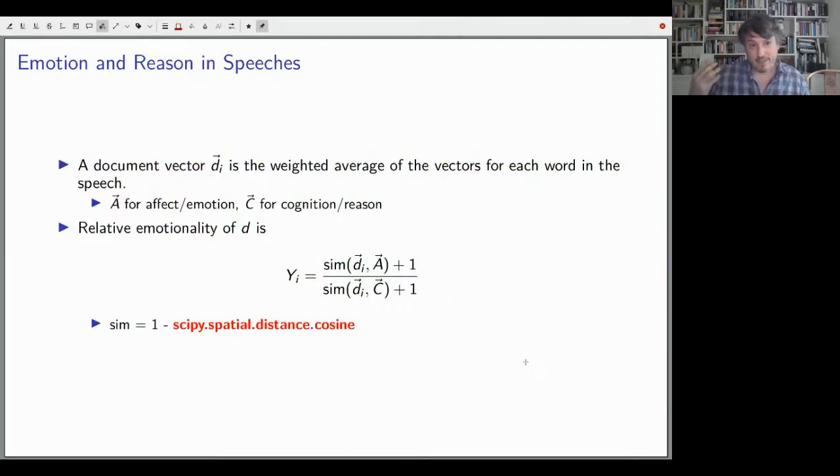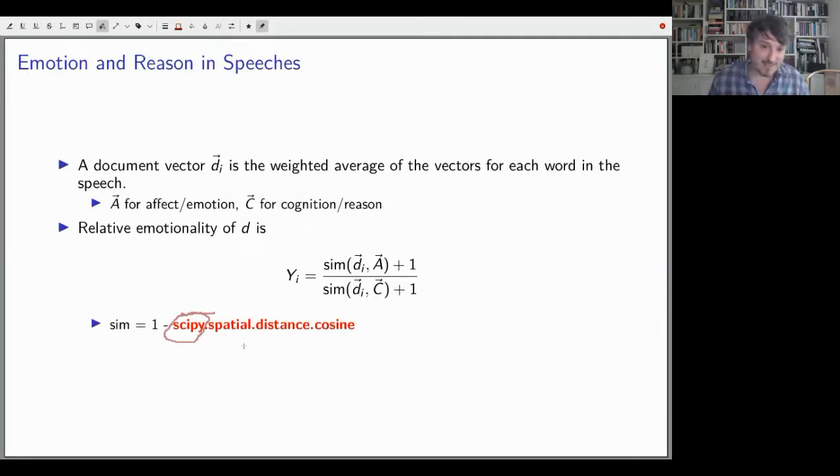So now that we have this dimension of emotion and reason in language, we want to identify that dimension in speeches. So we want to scale the speeches by this. First, we take the average of the vectors of the speech. And I loved that we have a SciPy piece of code in this presentation.